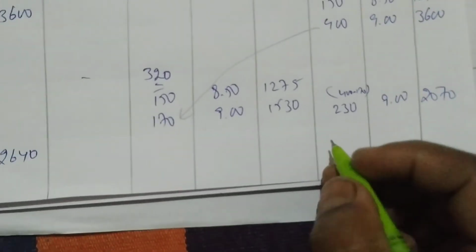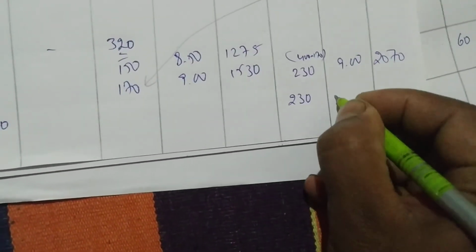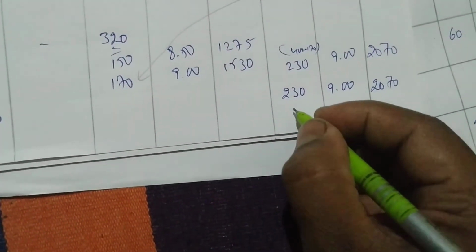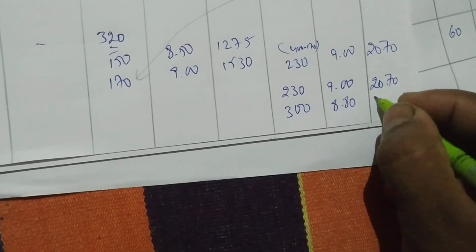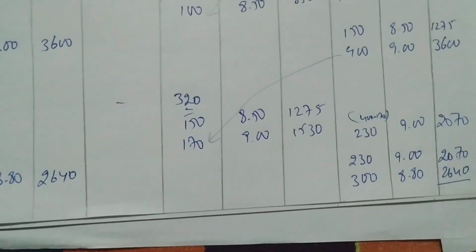What will be your balance? Balance will be 230 units at 9 rupees, 2070, and 300 units at 8.80, 2640. Okay, this is your balance.